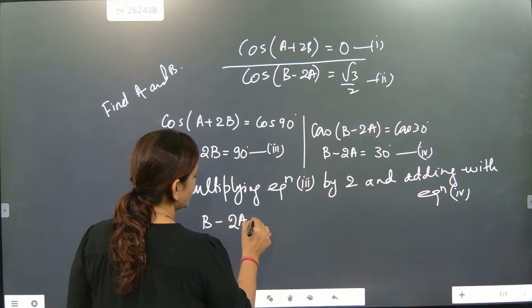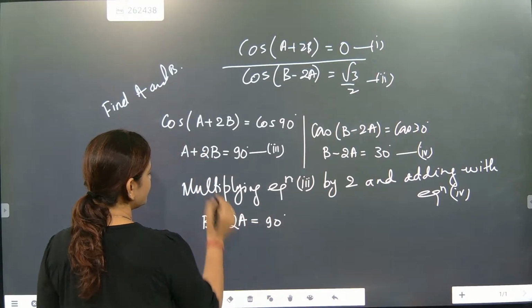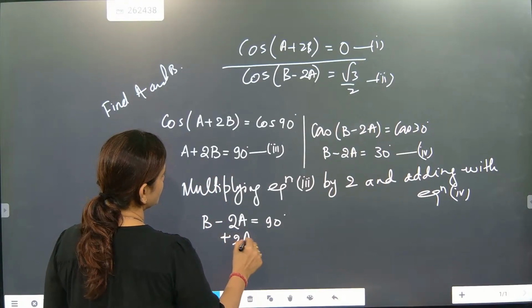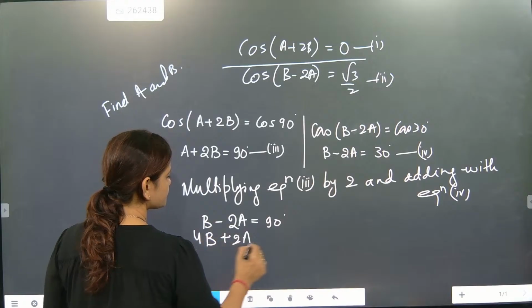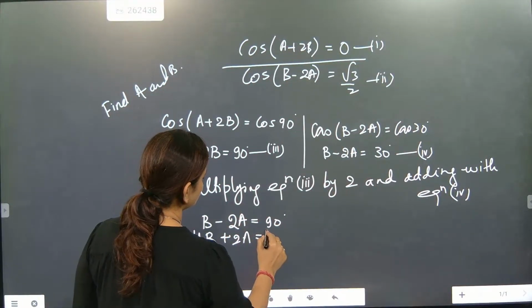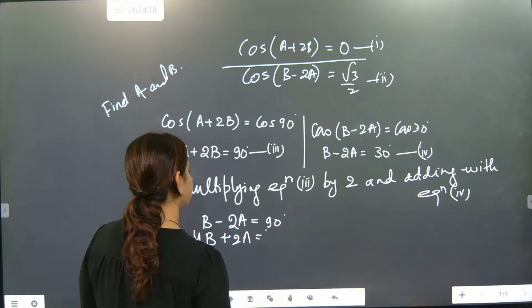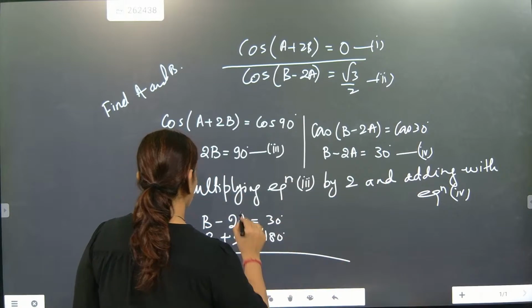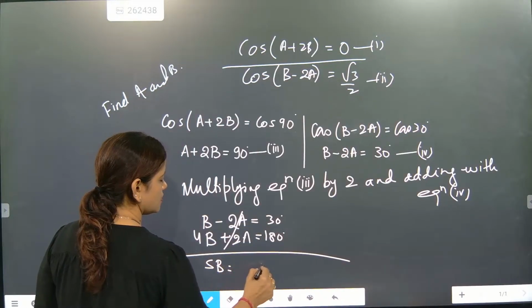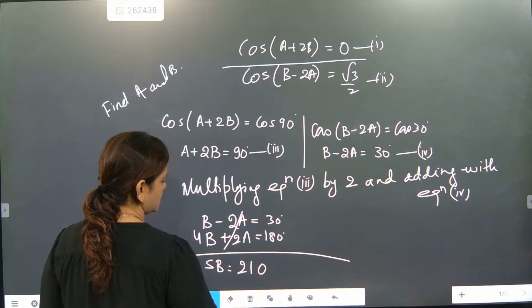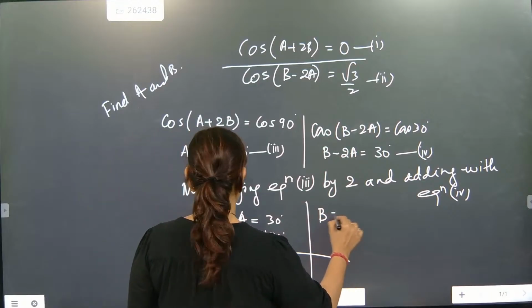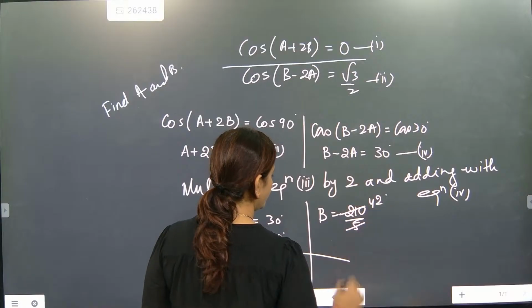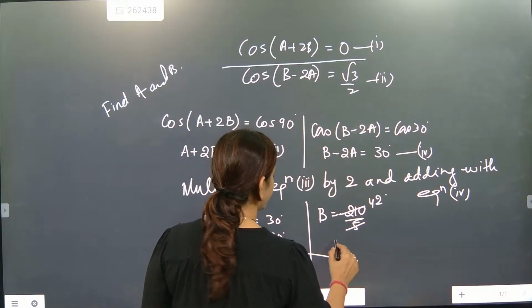B minus 2A is equal to 90 degree. And here it will become this. We have multiplied by 2 now, so it will become plus 2A. And here it will become 4B is equal to 168, so B is 42 degree.